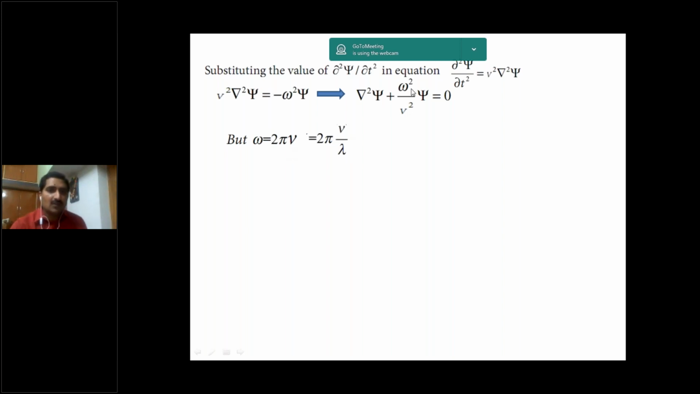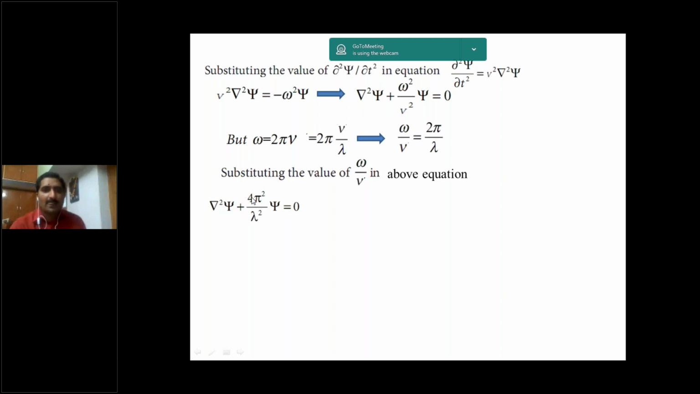We want omega square by v square. So omega by v is equal to 2 pi by lambda, and omega square by v square is equal to 4 pi square by lambda square. Substituting this value in the above equation, we get del square psi plus 4 pi square by lambda square into psi is equal to 0. According to de Broglie concept of matter wave, the wavelength lambda is equal to h by mv, so this lambda can be replaced with h by mv.